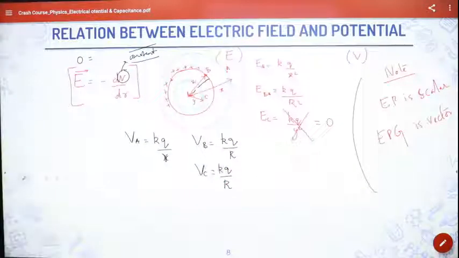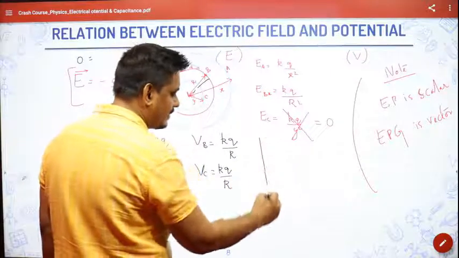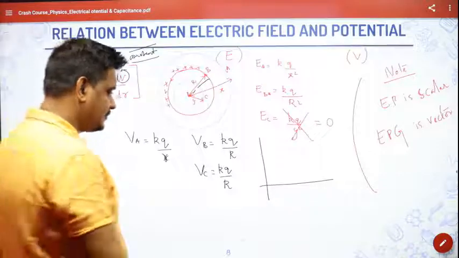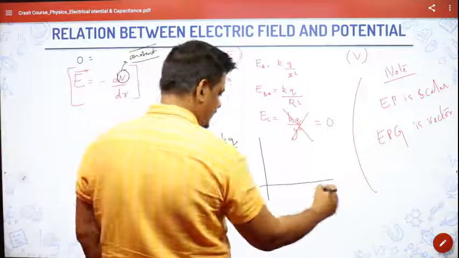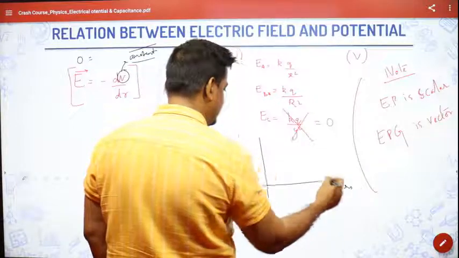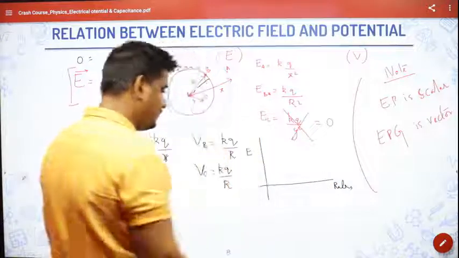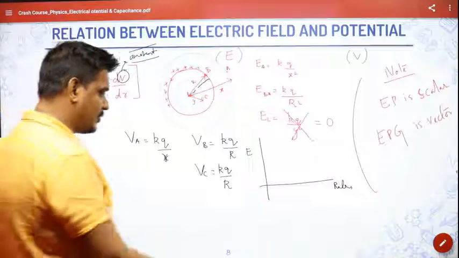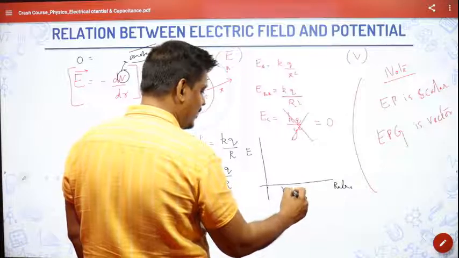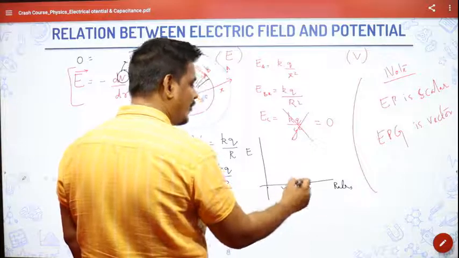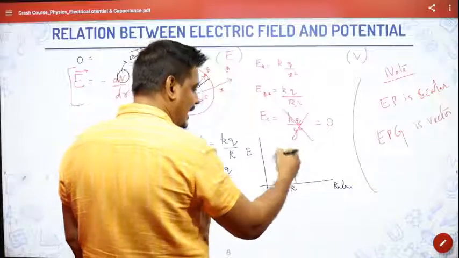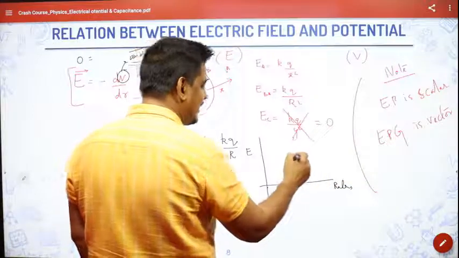If I tell you the same thing in graphical form, remember that I'm drawing a graph where this is the radius and this is the electric field. So if I draw the electric field up to the point when the radius is equal to r, there is no value of electric field, and it has a value only at this point, the maximum value, and further when the radius increases, it will keep on reducing.